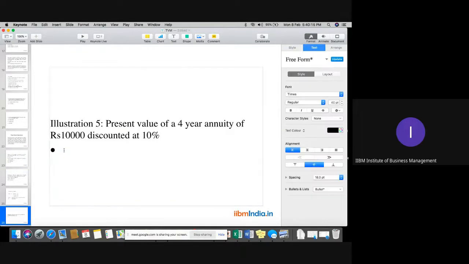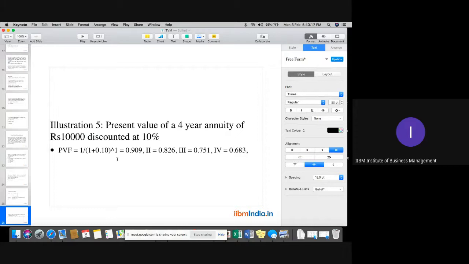Present value at 10% for 4 years: 0.909, 0.826 for the second year, then 0.751, and 0.683.